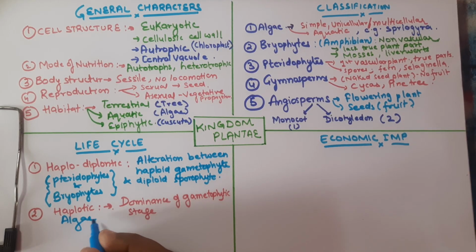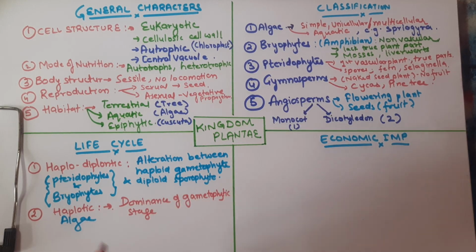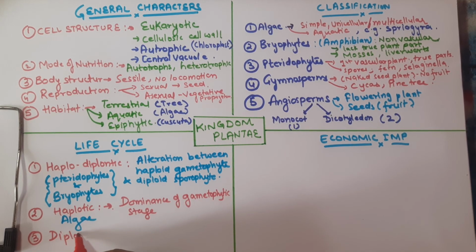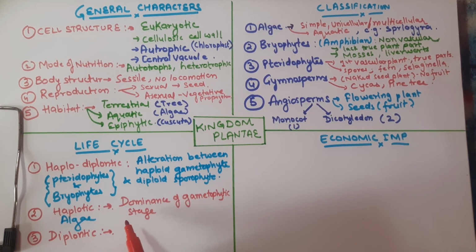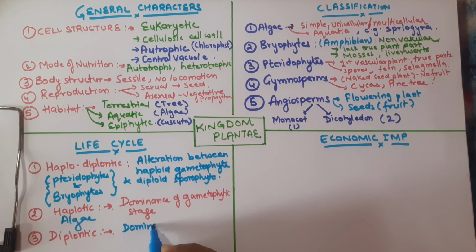And the third kind of life cycle is the diplontic. While in the haplontic we see a dominance of the gametophytic stage, in the diplontic one there is a dominance of the sporophytic stage.